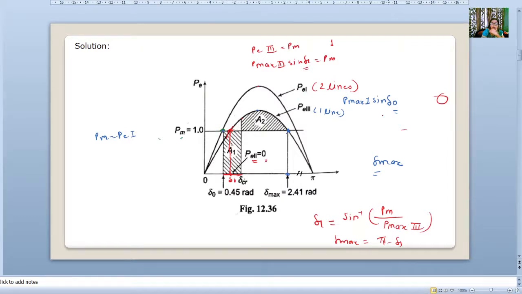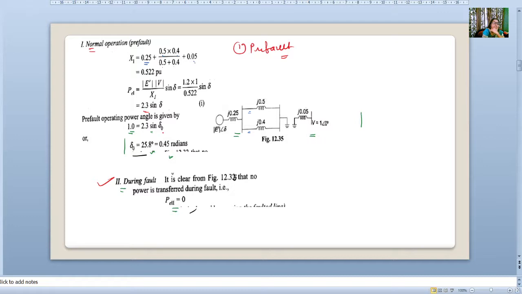P1 is equal to P max 1 sin of delta 0, so delta 0 we have to find out. As P3 is equal to Pm, and Pm is given as 1 per unit, it is constant. So we'll get delta 0. Either you calculate in terms of radians or degrees, but it is preferable to find the values in terms of degrees.